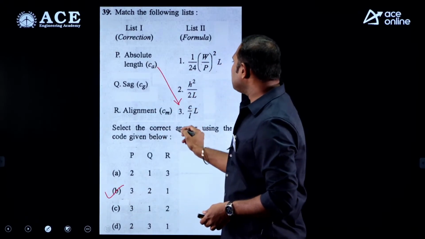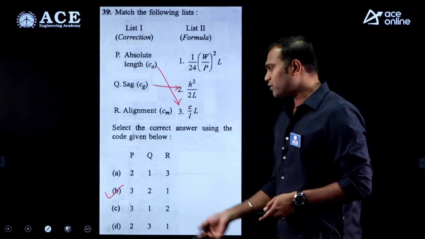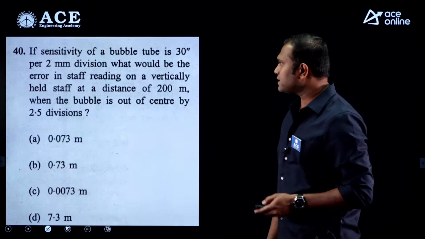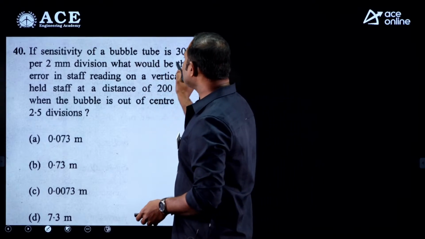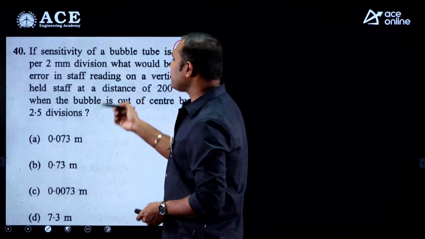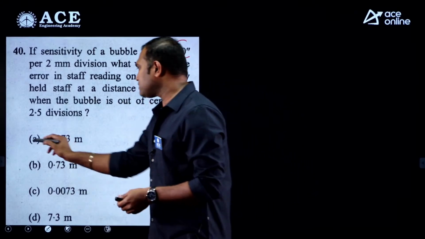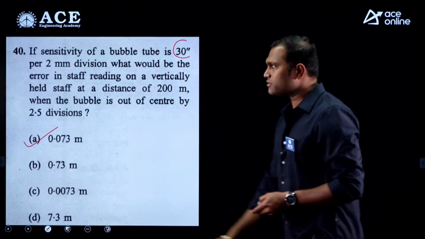So, P is equal to 3, and for Q it is going to be 2, which is nothing but h square by 12, and the correct answer is option B. Next, if the sensitivity of the bubble tube is 30 per 2 mm division, what would be the error in the staff reading? Again it's a direct formula. If you substitute, the correct answer is 0.073 meters.